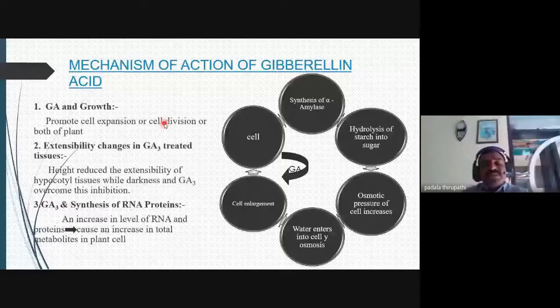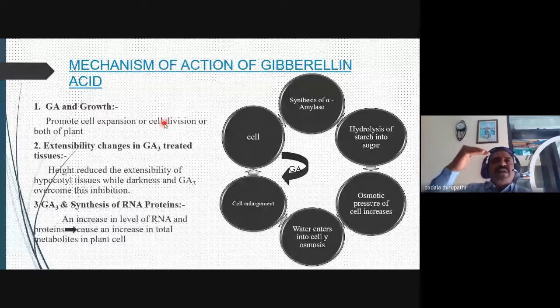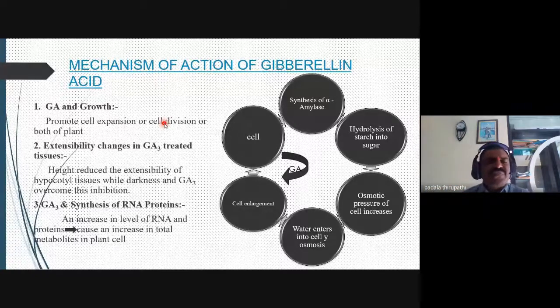Whenever the seedling is put in a dark room, GA3 is synthesized very extensively, so the reduction of height is automatically inhibited. Then the growth is promoted, and the height is extensively enlarged compared to normal plants.